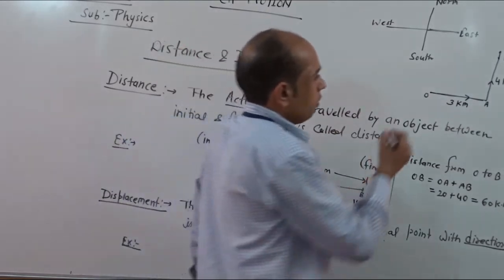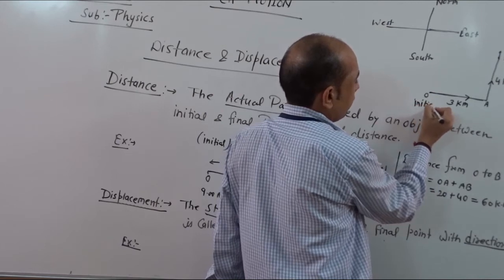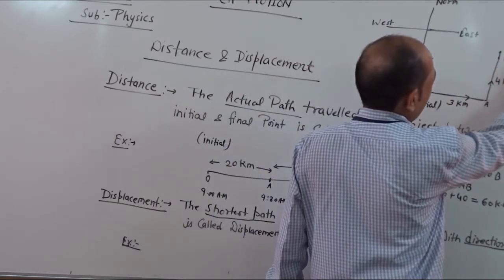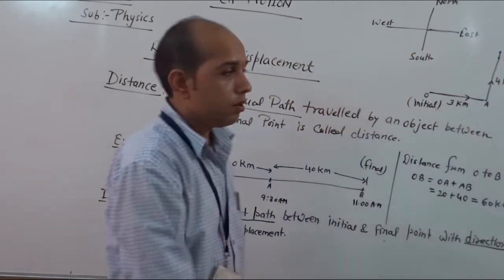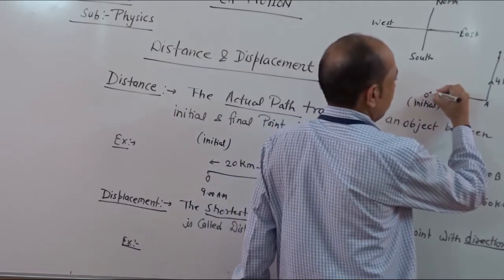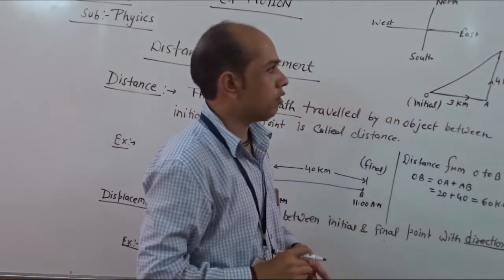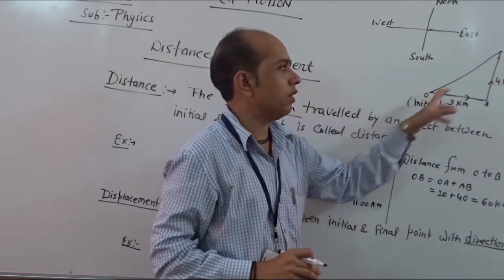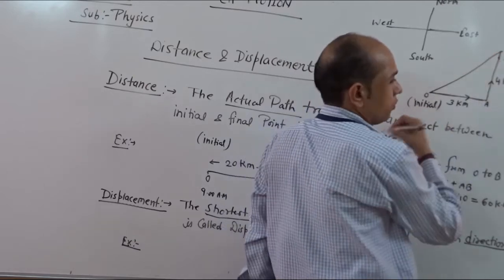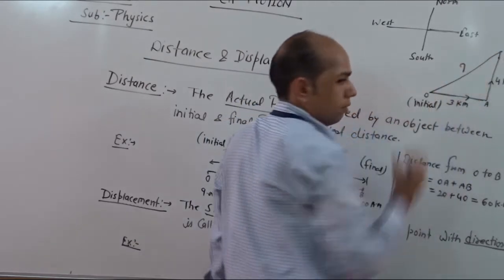So here O is treated as the initial point and B is treated as the final point. Between initial and final, what is the shortest one? If we draw the line from O to B, this is the shortest path between O and B. Okay. So now the question is how to calculate it.